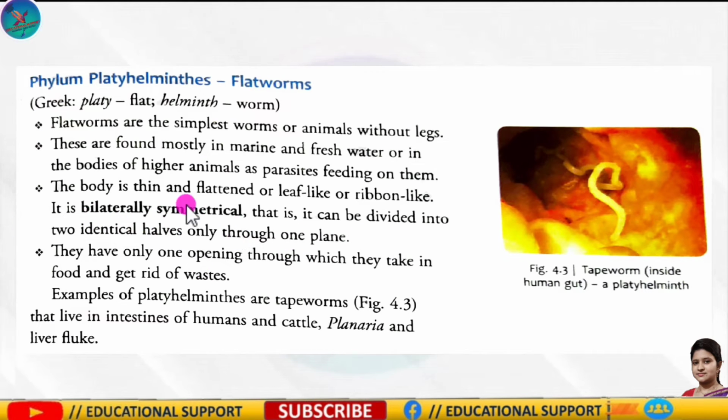Okay. So they have only one opening through which they take in the food and get rid of waste. Examples are tapeworm. You can see in figure 4.3 a tapeworm. And where does tapeworm live? Tapeworms live in the intestines of humans and cattle, and also planaria and liver fluke.